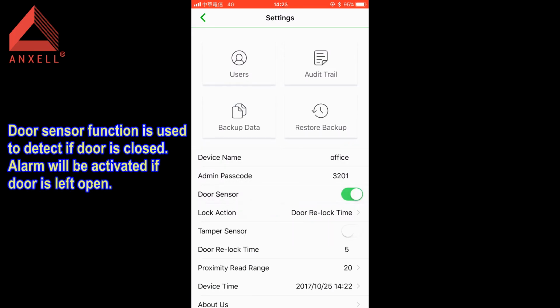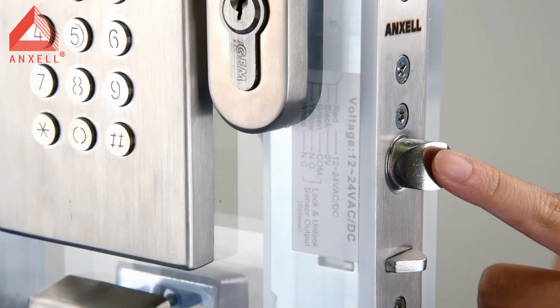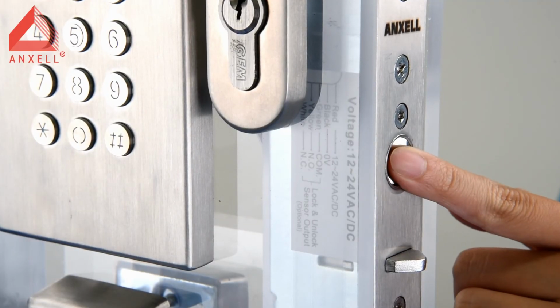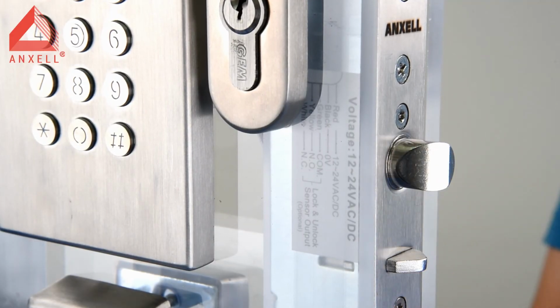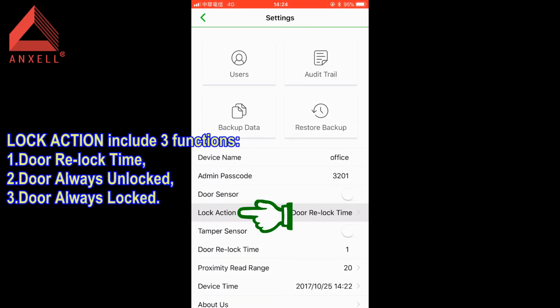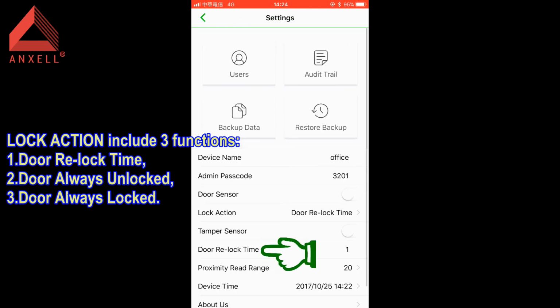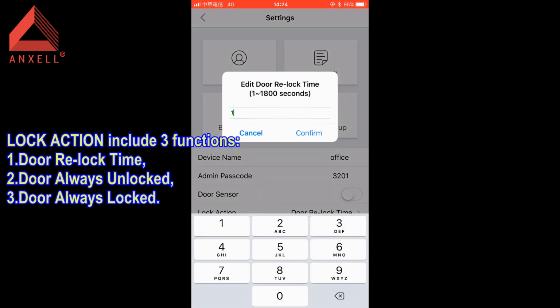Door sensor function is used to detect if the door is closed. Alarm will be activated if the door is left open. Lock action includes 3 functions: door e-lock time, door always unlocked, door always locked.